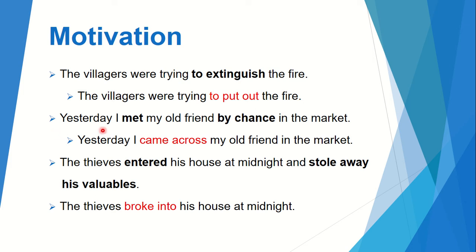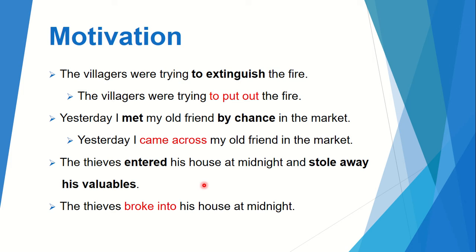Now again, see: yesterday I met my old friend by chance in the market. This sentence can be summed up like this: yesterday I came across my old friend in the market. Now this second expression, in which came across is used, is more eloquent and more inspiring than the former.